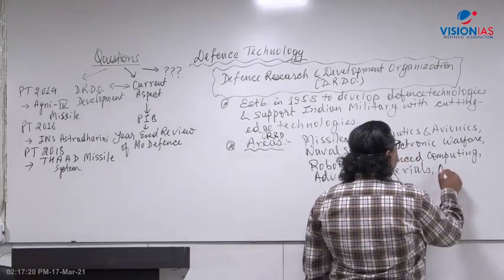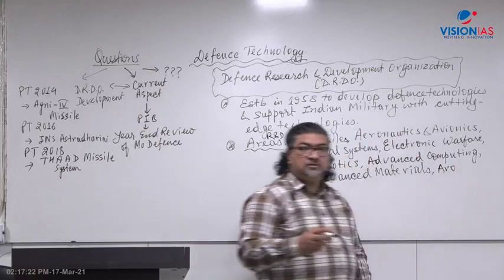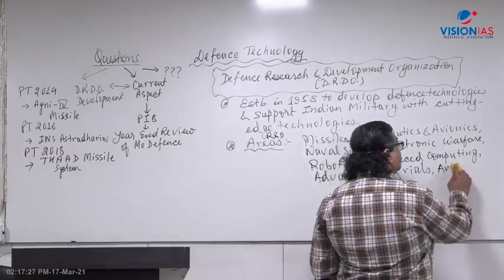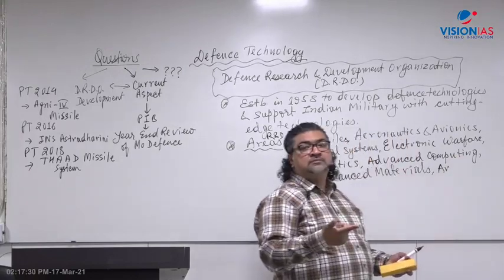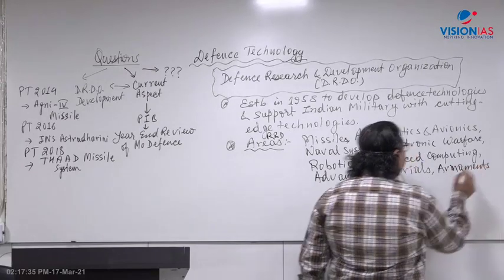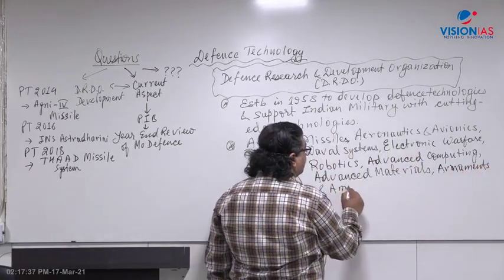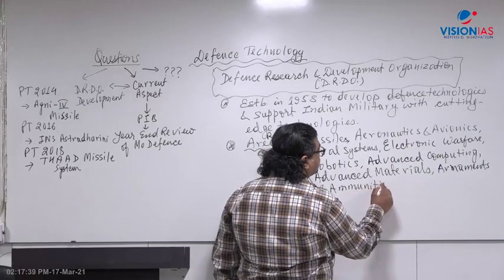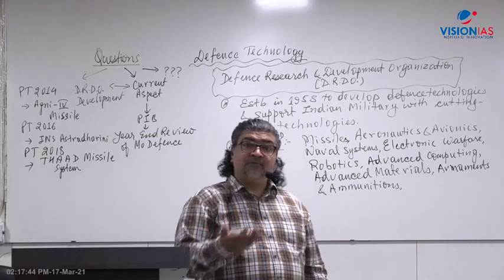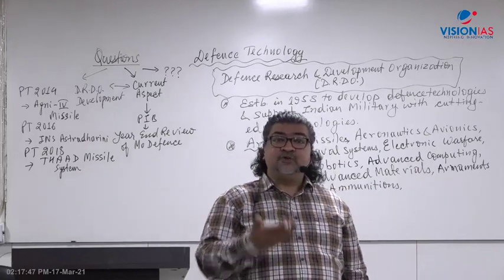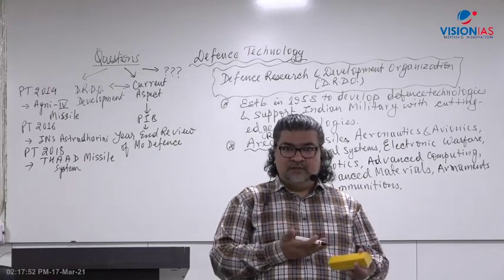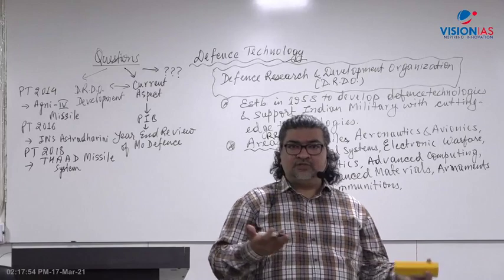Then armaments, weapons: the AK-47 rifle, SLR gun, sniper gun. So armaments and ammunitions. What do you mean by ammunitions? Explosives, gunpowder, TNT. Explosives, gola barud. And armaments, weapons like hathiyar, rifles and all those kinds of things, they require research there.